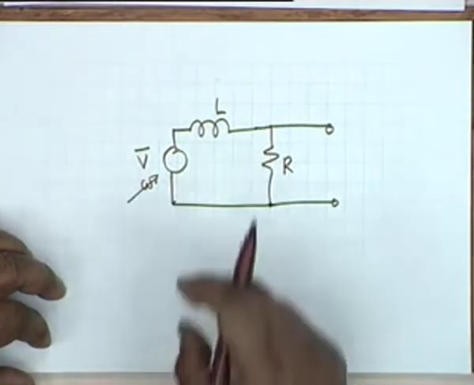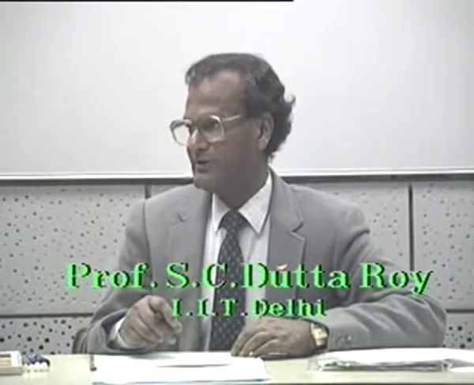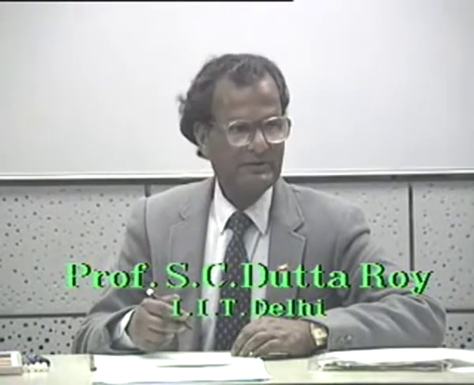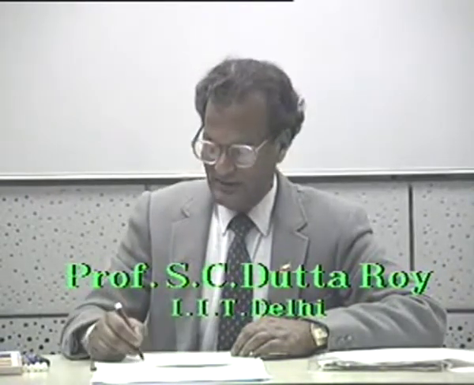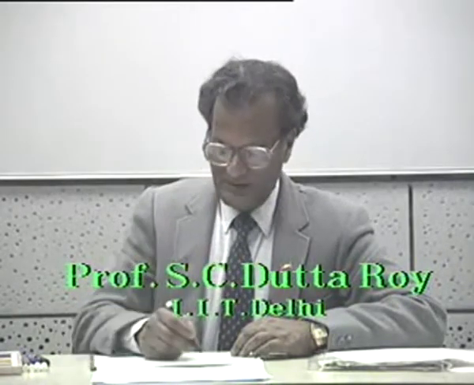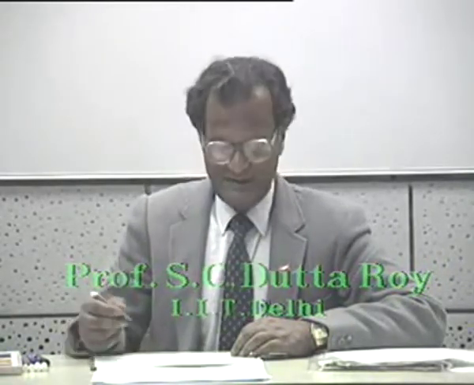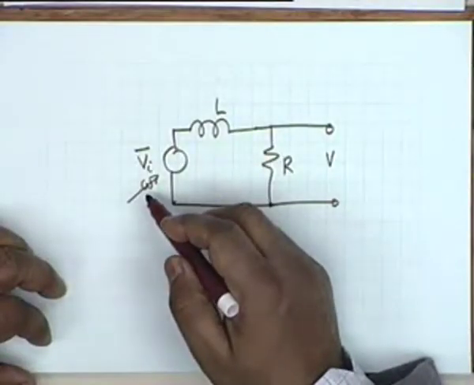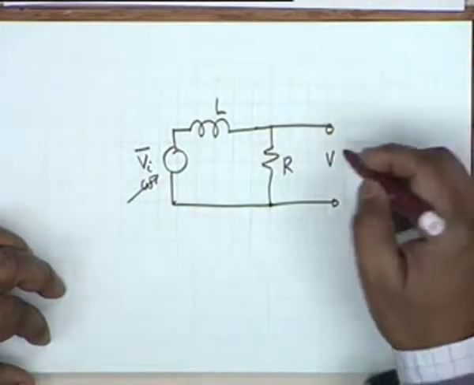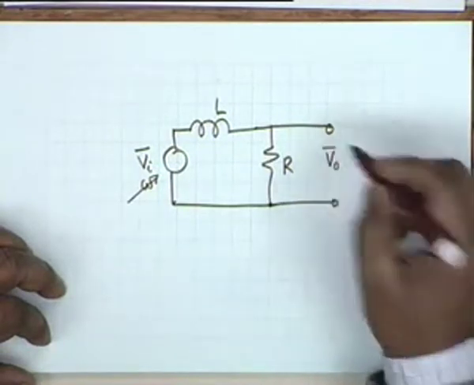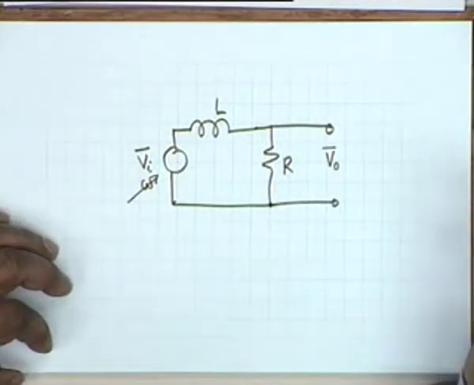For example, this could be a typical signal generator that is available in the laboratory. Its frequency is variable. Let's say this is Vi phasor, the input voltage, which is sinusoidal, of a frequency omega which you keep on varying, and the output is V0, and let the phasor be V0.